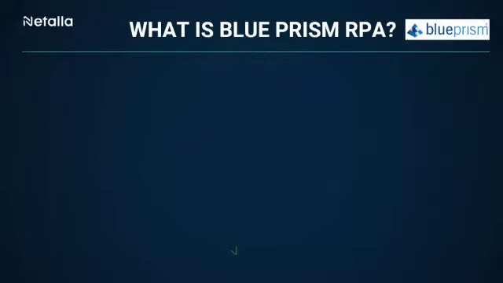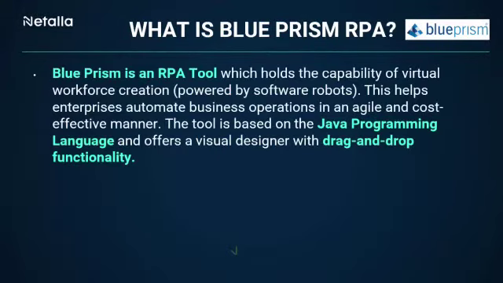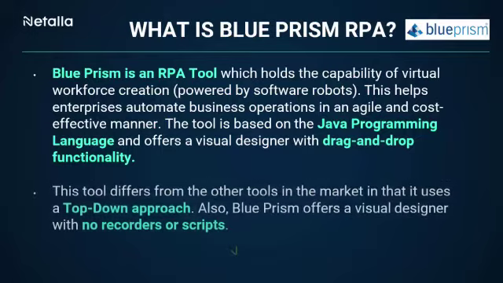What is Blue Prism RPA? Blue Prism is an RPA tool which holds the capability of virtual workforce creation powered by software robots. This helps enterprises automate business operations in an agile and cost-effective manner. The tool is based on the Java programming language and offers a visual designer with drag and drop functionality. This tool differs from the other tools in the market in that it uses a top-down approach. Also, Blue Prism offers a visual designer with no recorders or scripts.